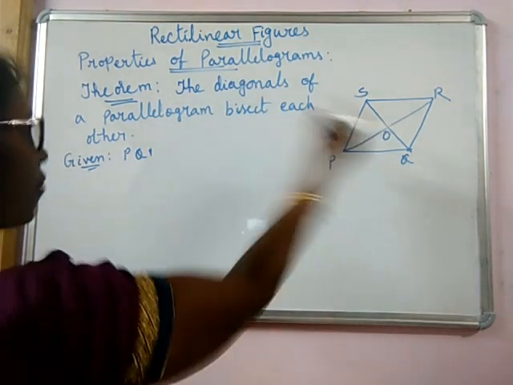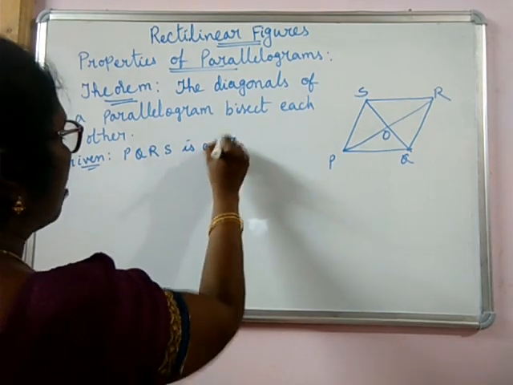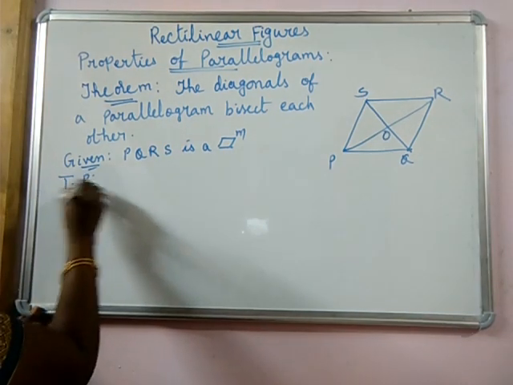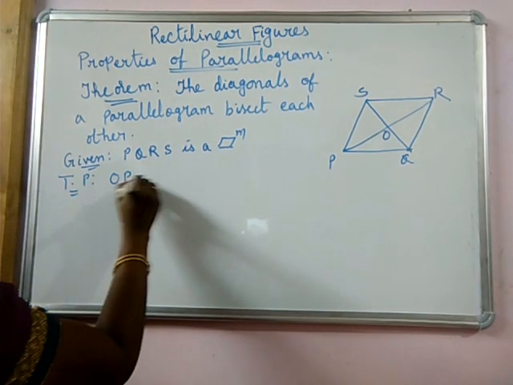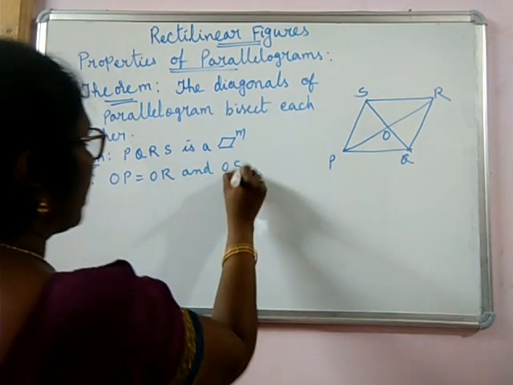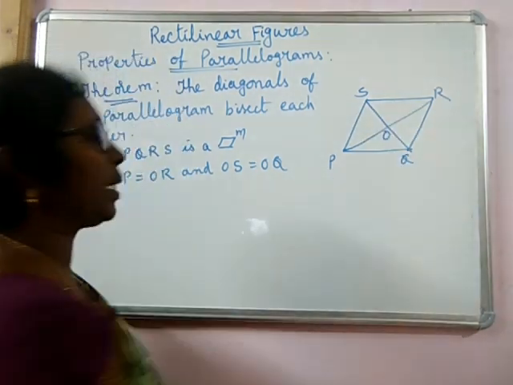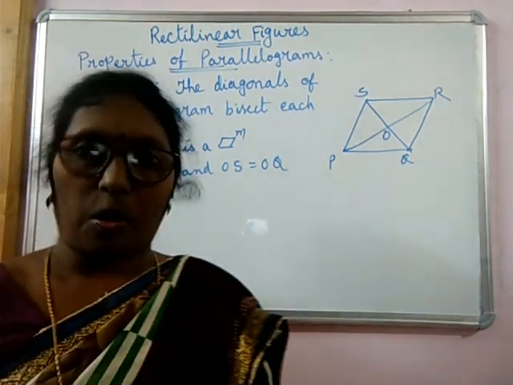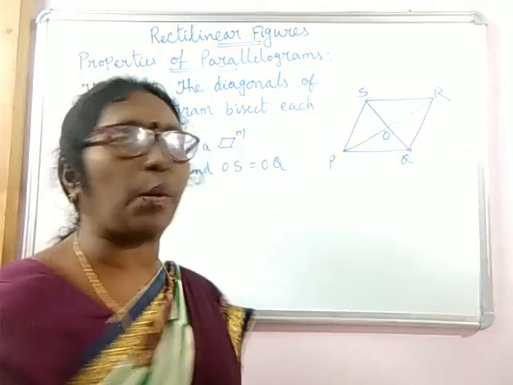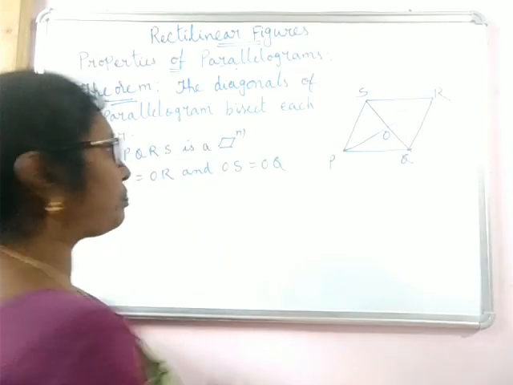The diagonals of a parallelogram are given. PQRS is a parallelogram, given. These two are diagonals. And you have to prove that OP is equal to OR and OS is equal to OQ. These two are equal and these two are equal. If you are able to show that these two are equal and these two are equal, we can say that the diagonals bisect each other.